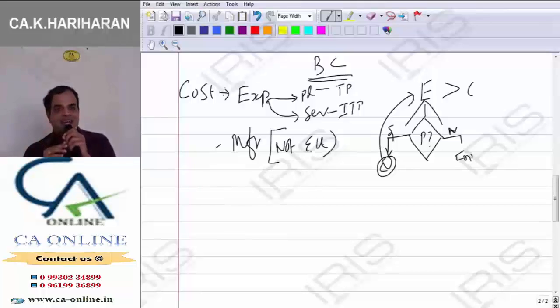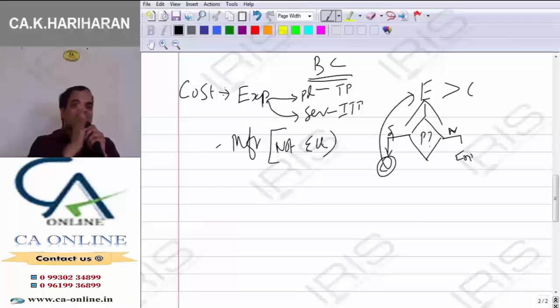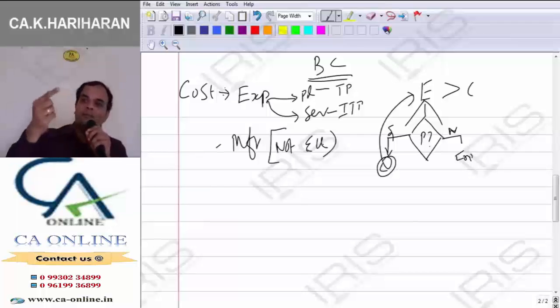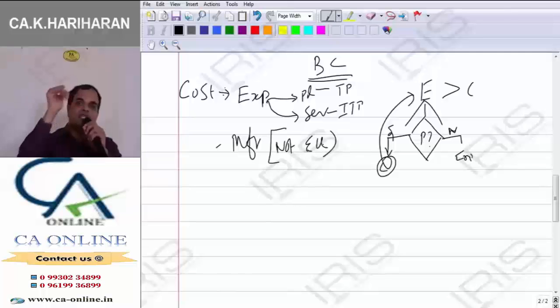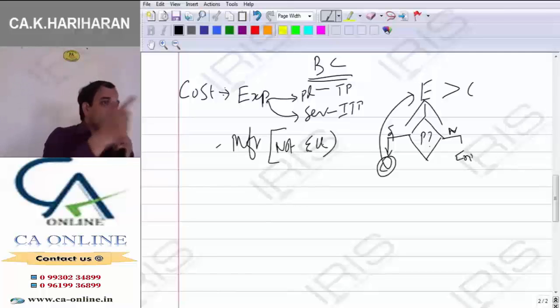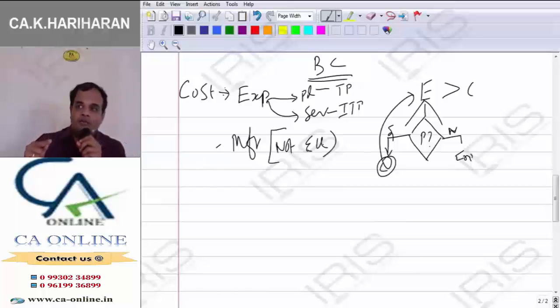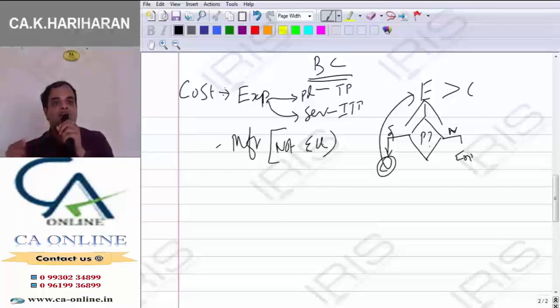Similarly, here my intention is to ascertain the cost. How I am going to ascertain the cost will vary depending upon the nature of the industry. So how to ascertain the cost? The way in which to ascertain the cost, the process of ascertaining the cost, is called dash. That is your paper name: Cost Accounting and Financial Management.